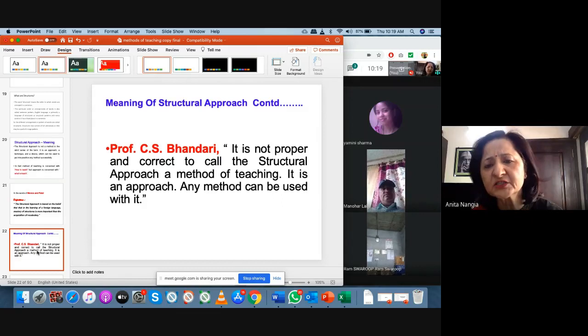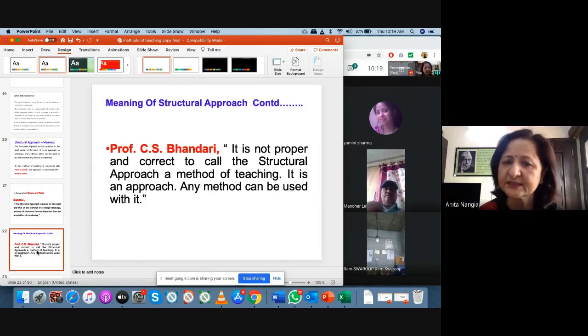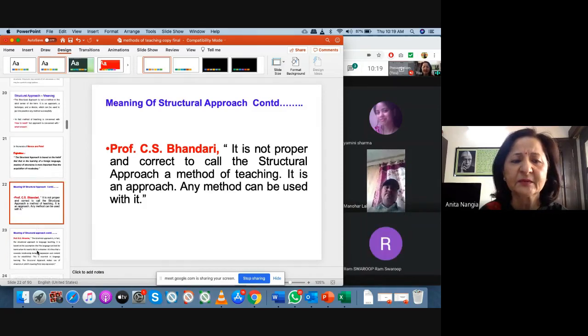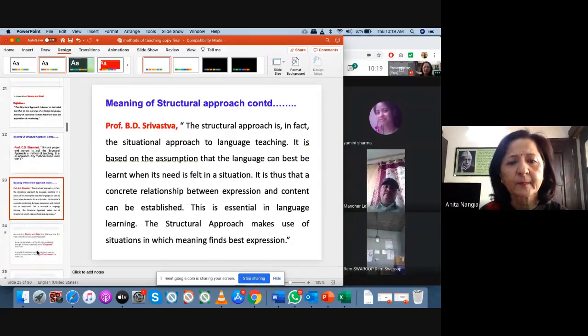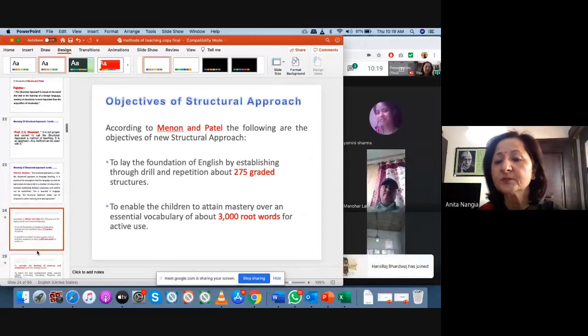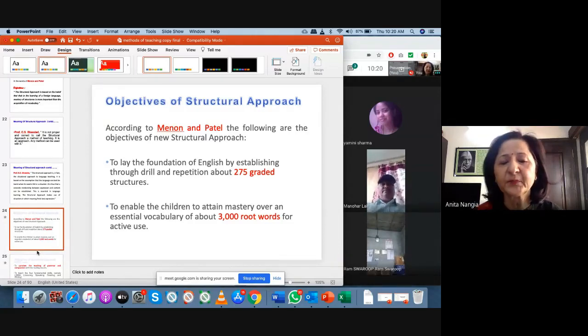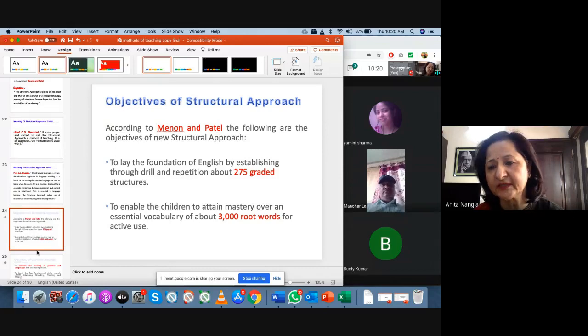There's one more definition. It is not proper and correct to call the structural approach a method. Rather, it is an approach and any method can be used. Now, what are the objectives of structural approach? So, number one is to lay the foundation of English by establishing through drill and repetition about 275 graded structures.